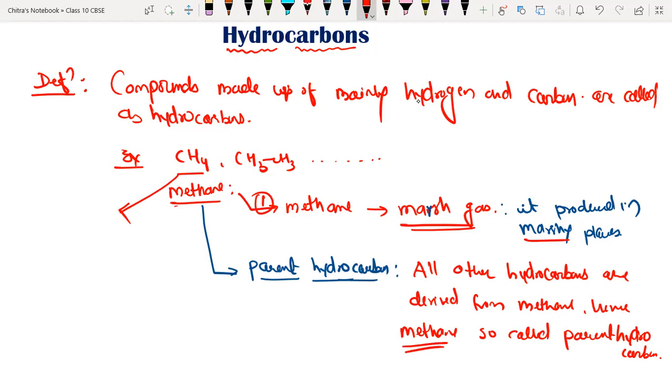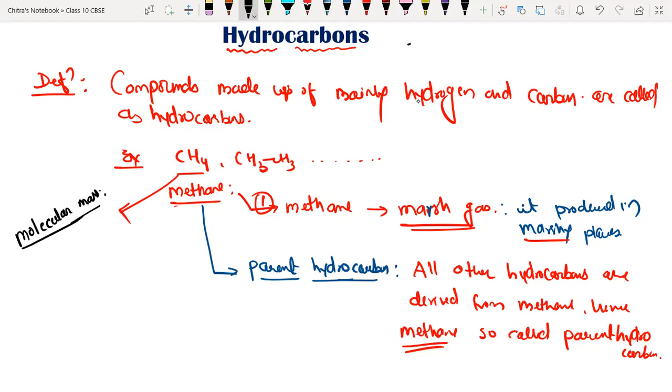Now we are going to derive the molecular mass of methane. So what is molecular mass? Molecular mass is the mass of all the atoms present in a compound, or we can say it is the mass of all the atoms in 1 mole of any compound. 1 mole is very important.